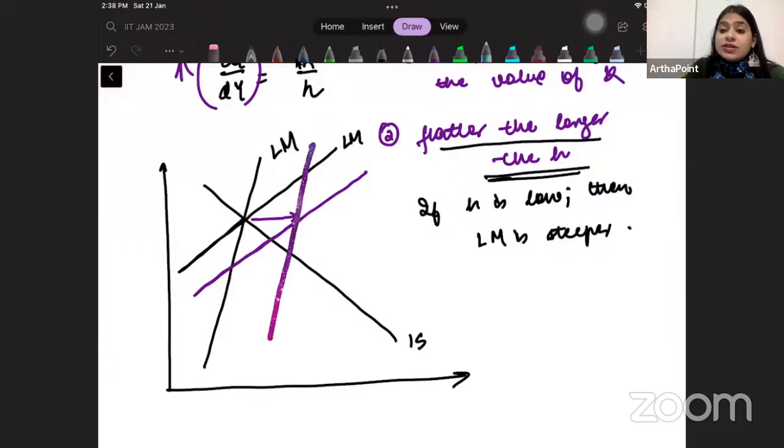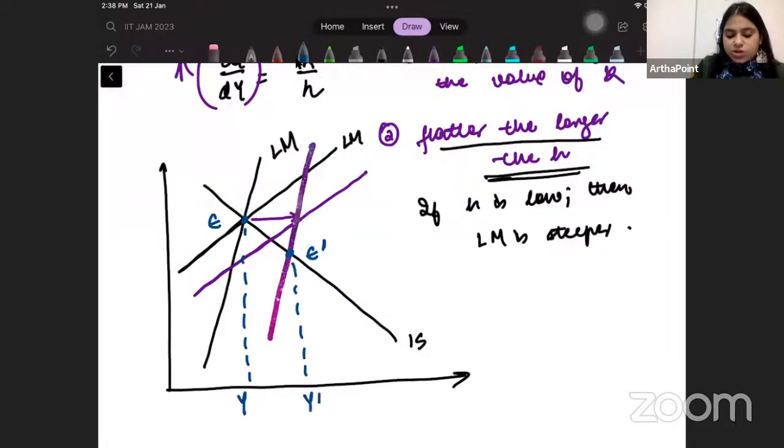So when I shift the steep LM curve, I go from equilibrium point E to equilibrium point E dash. That means my income increases from Y to Y dash. And when I shift the flat LM curve, I go from equilibrium point E to equilibrium point E double dash.